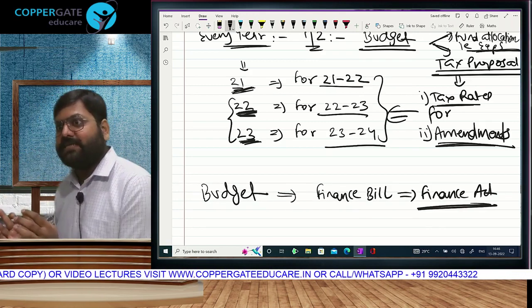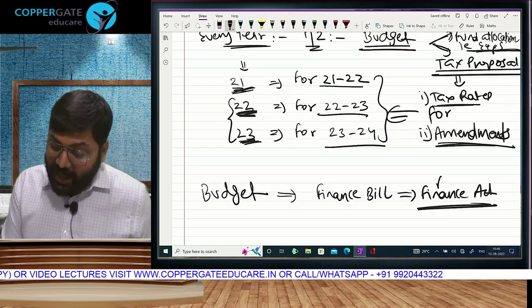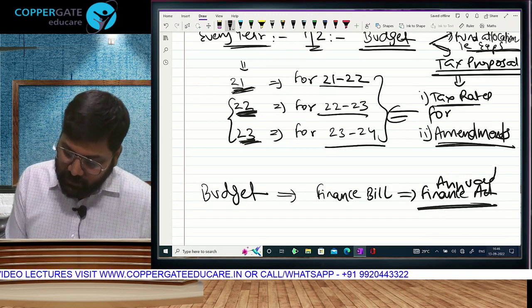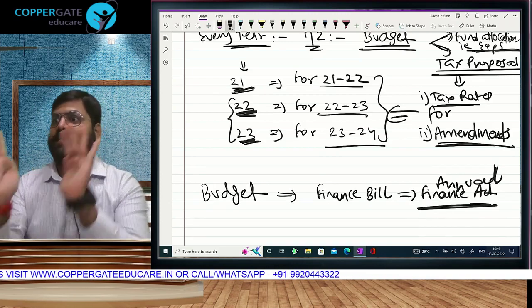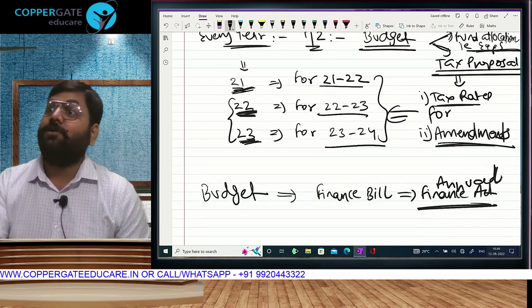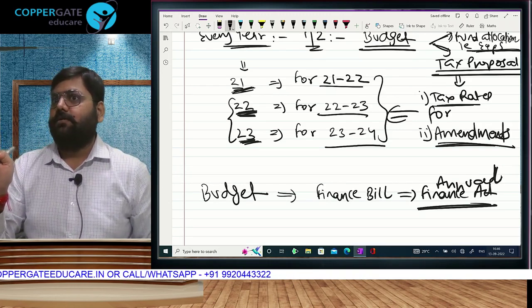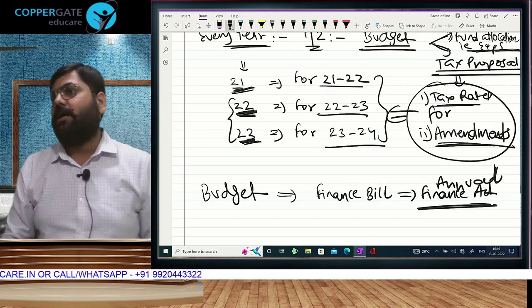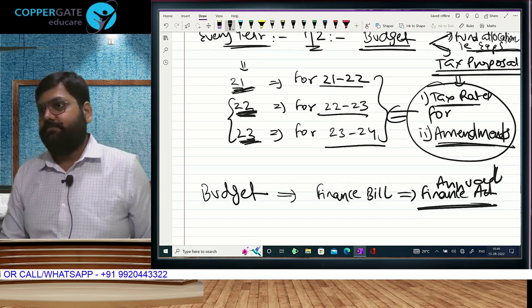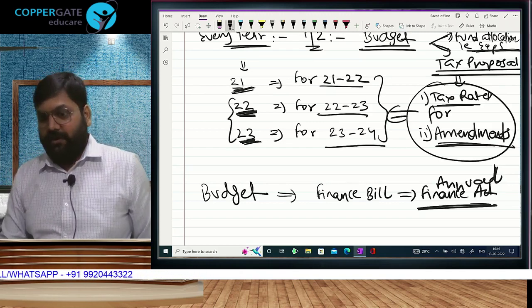So there is an Income Tax Act and there is an Annual Finance Act. What is your entire syllabus of DT, both inter and final? Income Tax Act, Income Tax Act, Income Tax Act. But you will still have to learn one Finance Act, because you still have to learn which year's tax rates and which year's amendments are applicable for my exam. You understood? Yes. And we have to discuss.